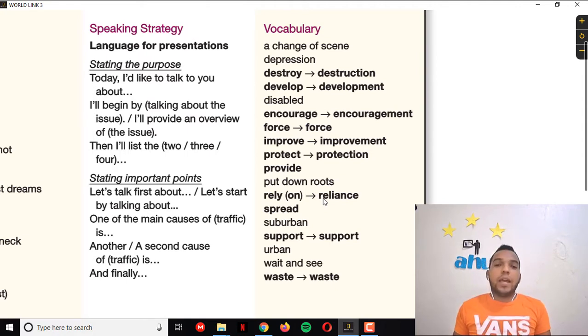Rely on, or reliance, in this case is like what here we used to say depend. For example, if you have babies or if you have kids, right?